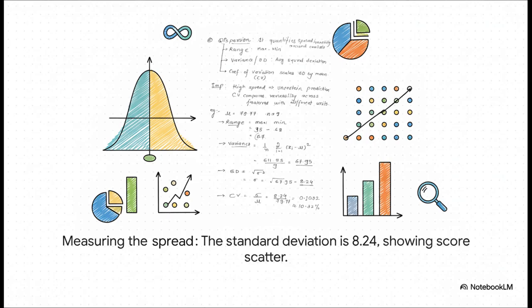Are all the scores huddled together around the average, or are they all over the map? That's where standard deviation comes in. For our scores, it's 8.24. That tells us that a typical score is about 8 points away from that average of 79. A big number here would mean the scores are inconsistent. A small one means they're pretty predictable.